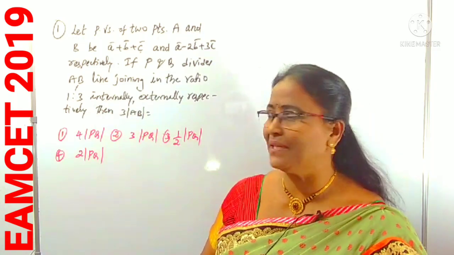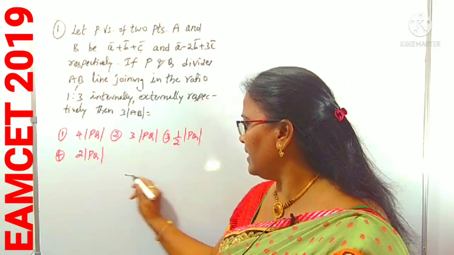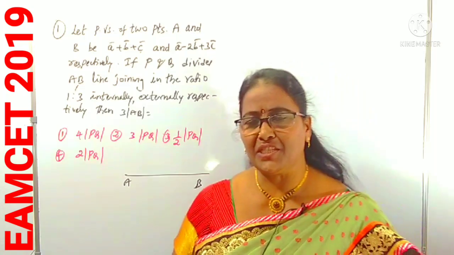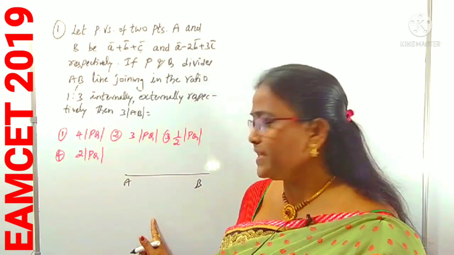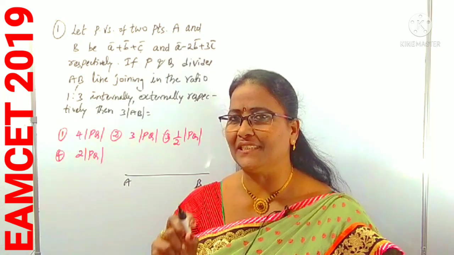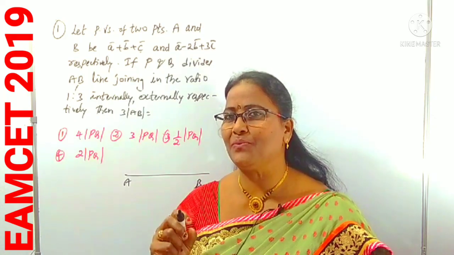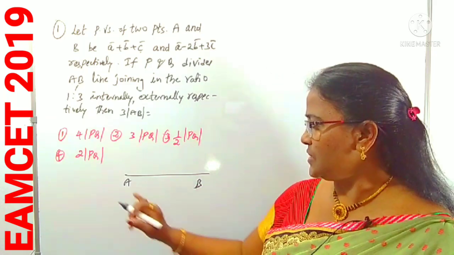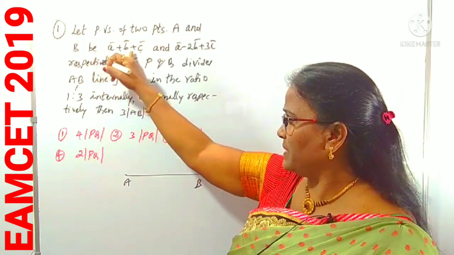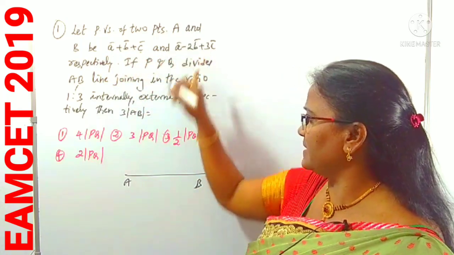What is given, simply? Two points A and B are given. A is one point, B is another point, whose position vectors are taken from the initial point O. I am not writing O here because we need to save time and avoid extra steps. So A is a plus b plus c, and B is a minus 2b plus 3c.